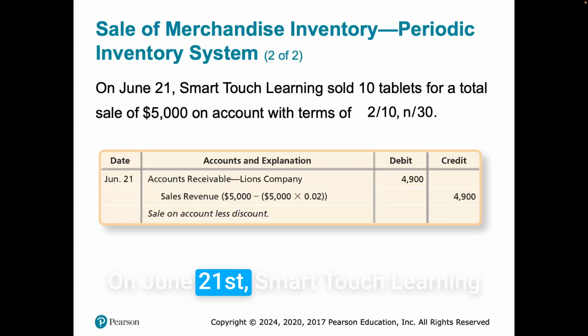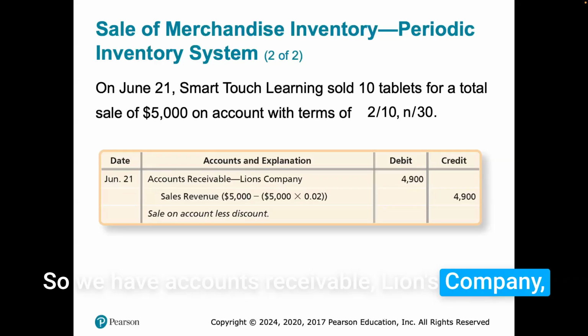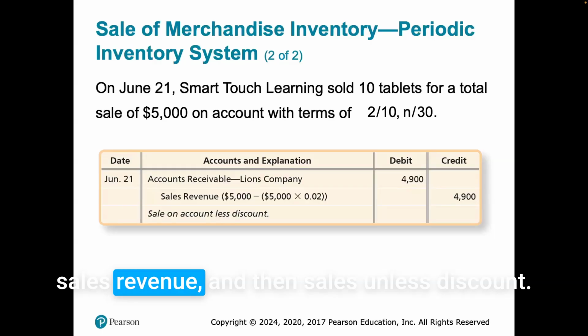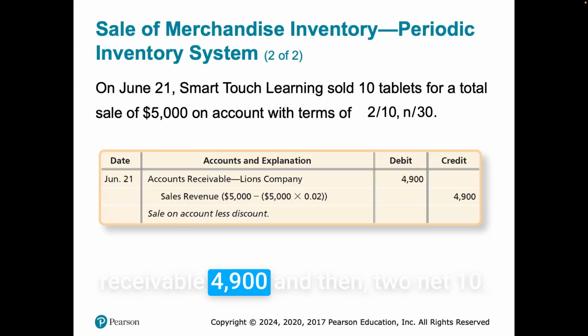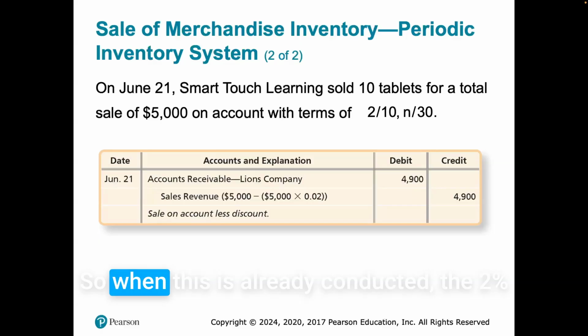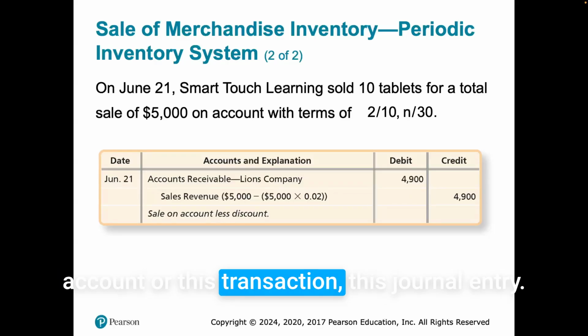Okay, on June 21st, Smart Touch Learning sold 10 tablets for a total of $5,000 on account with the terms of 2/10, net 30. So we have accounts receivable, sales revenue, and then sales on account less discount. So this was already paid. Our accounts receivable, $4,900, and then 2/10, net 30.